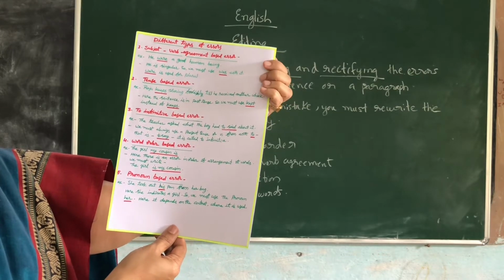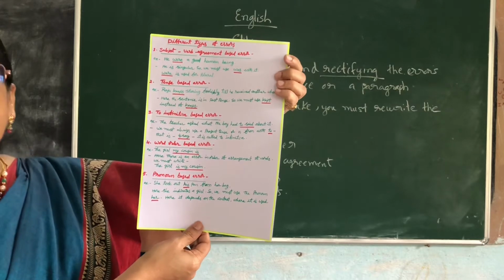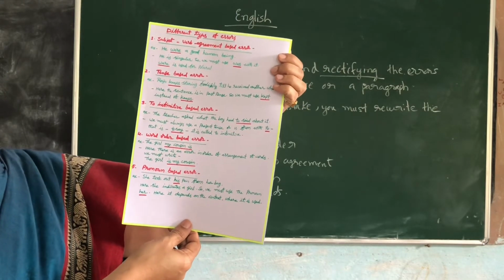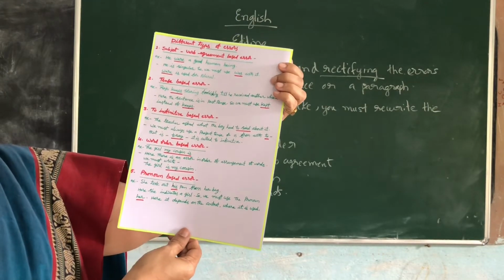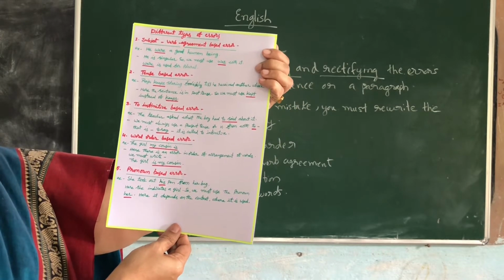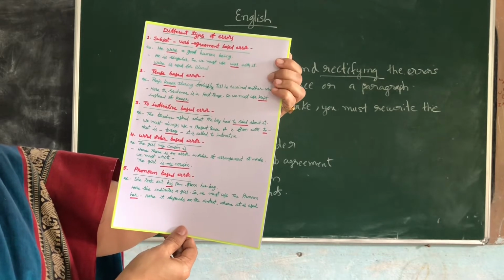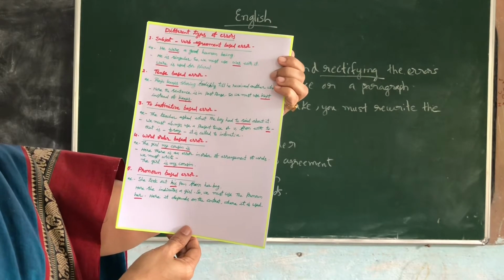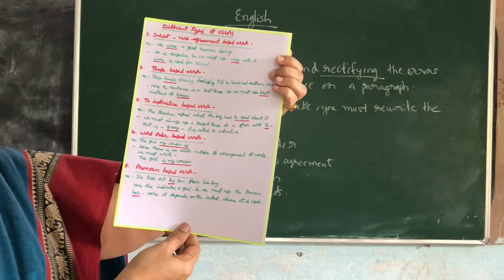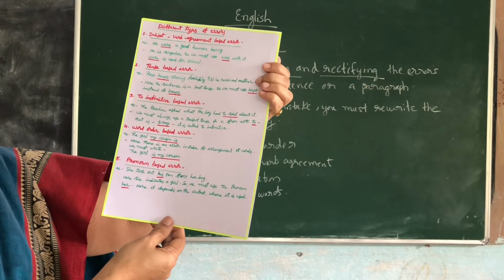I hope you are understanding, ma. To infinitive. Wherever you are using to plus verb form, present tense should be used, but it is called to plus infinitive form of the verb. Okay. The teacher asked what the boy had to say about it. Can you say like that? What the boy had to say about it, you should say. So always remember, you should use V1 form with to. To plus infinitive word is used. To plus V1 form of the word, that is present tense of the word.